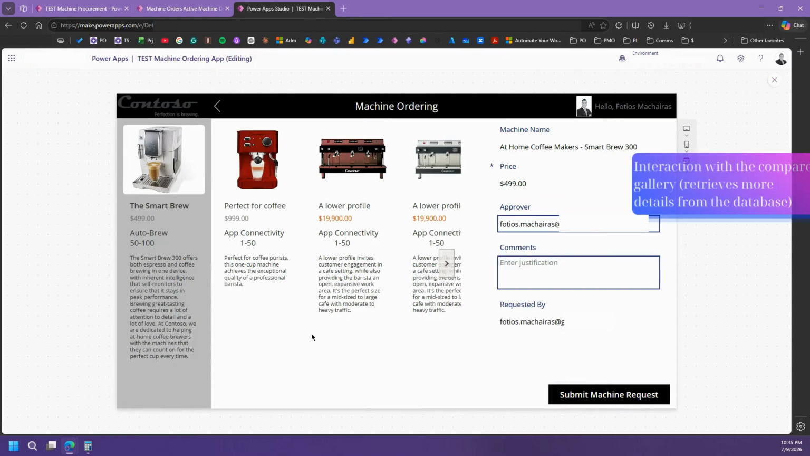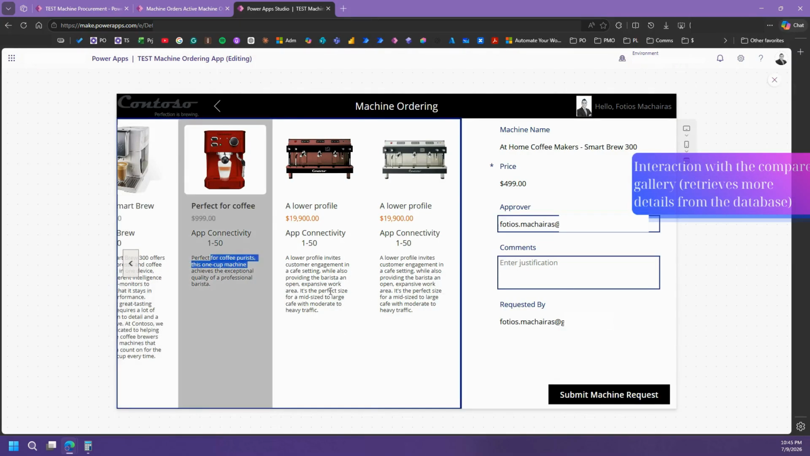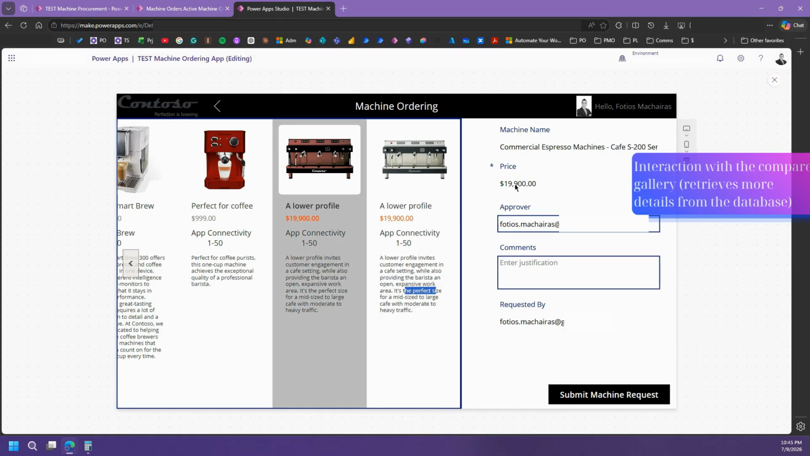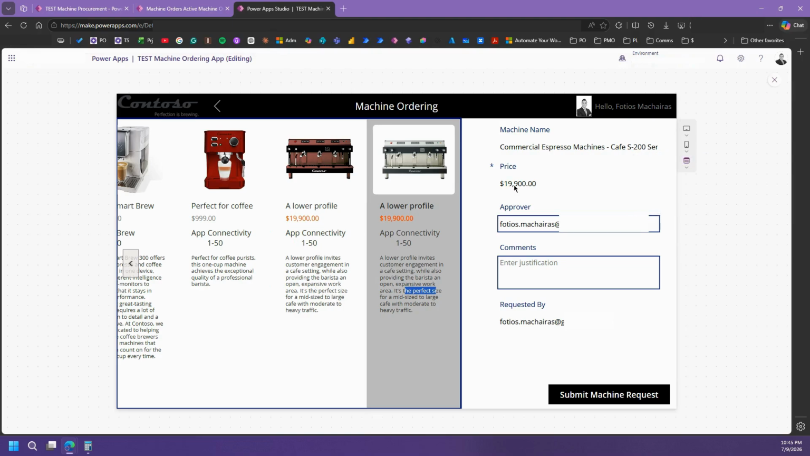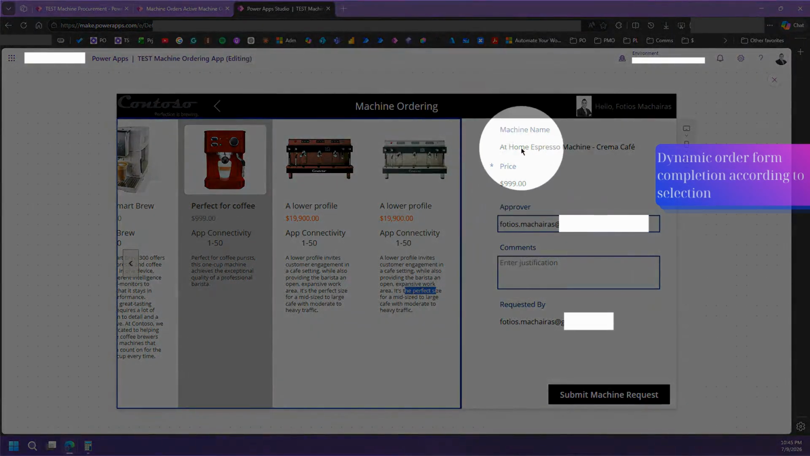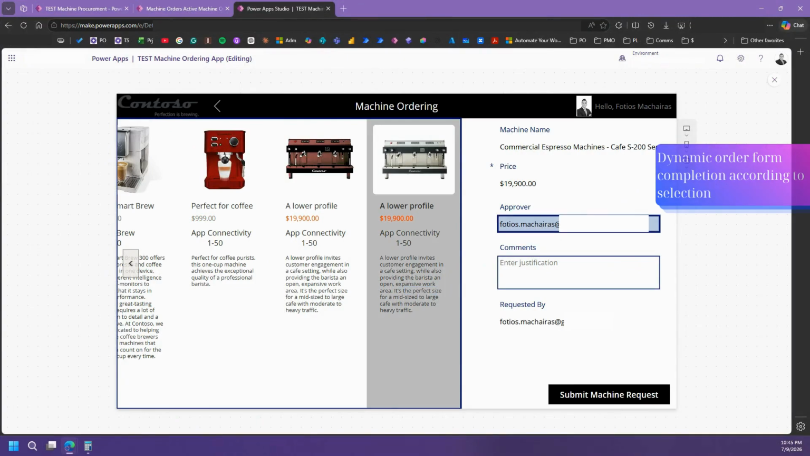On the comparison page, users can view the selected coffee machines side by side, along with additional details retrieved directly from the database. At the same time, the approval request form is automatically populated with the relevant information. Users can review and edit the form before submitting it for approval.